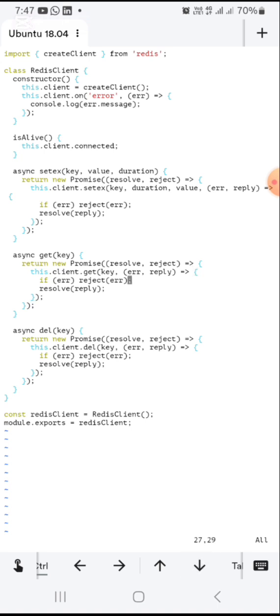If that key does not exist in the database, it rejects with an error. But if the key exists in the database, it resolves with the value.